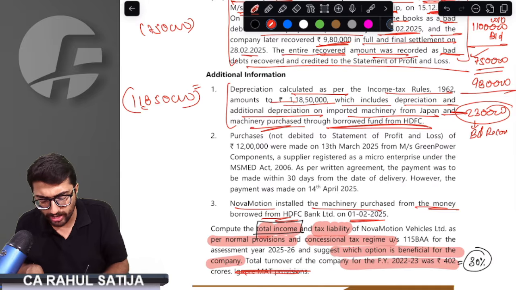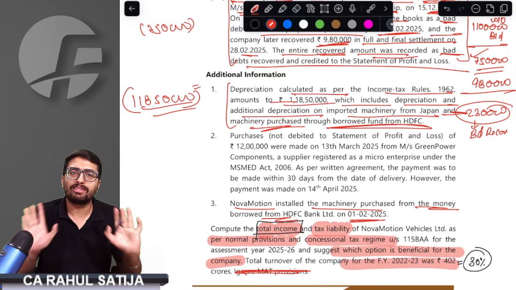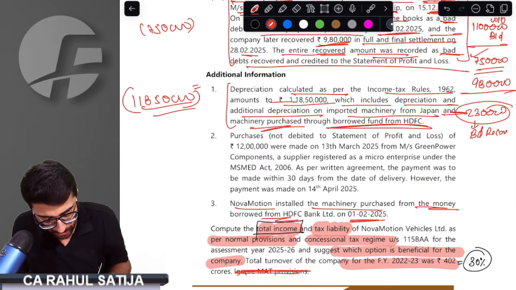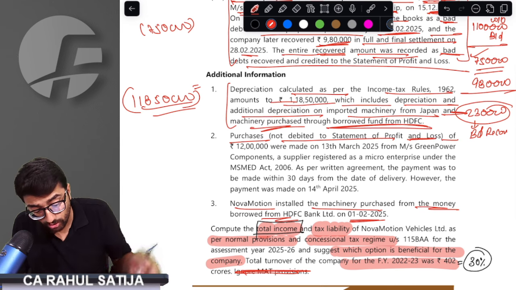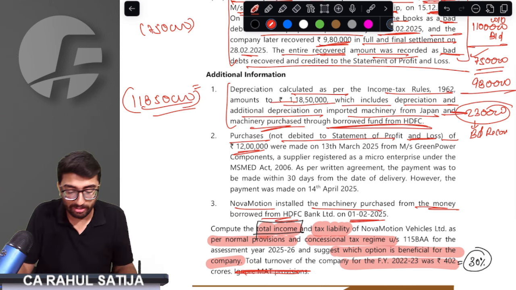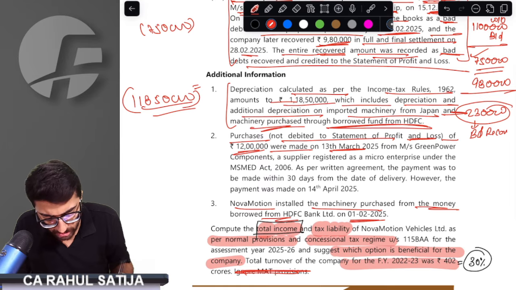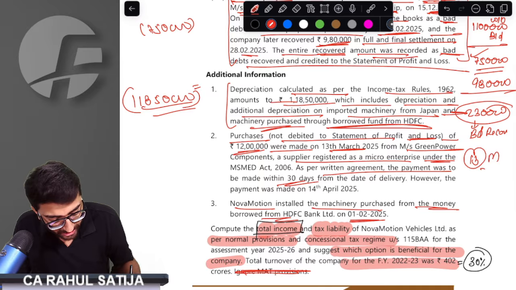Wait for this point. This 1 crore 18 lakh includes every expenditure that has been considered. Purchase is not debited to statement of profit and loss. Achha, purchases have not been debited. We have purchased goods, but we have not debited the P&L. On 13th March we bought goods. Our term agreement says that we have to pay within 30 days. But we are paying on 14 April.